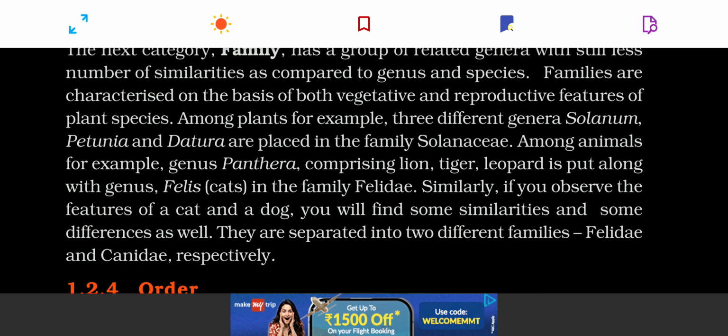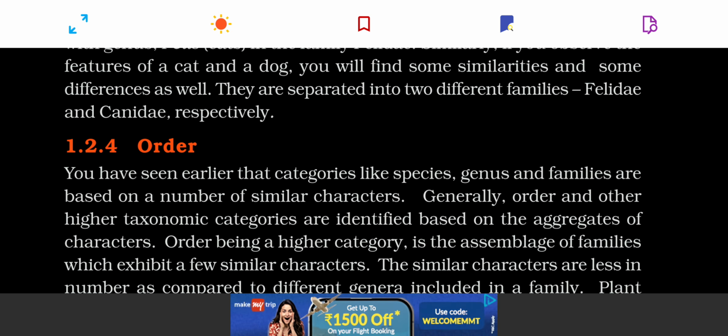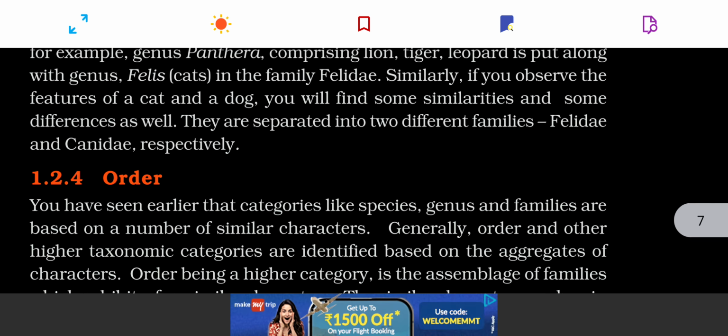Similarly, Felidae is a family in which Felis domesticus is included, and what we call the Felis genus is included, and Panthera genus is already included in this category. Then, moving ahead of the family comes the order.